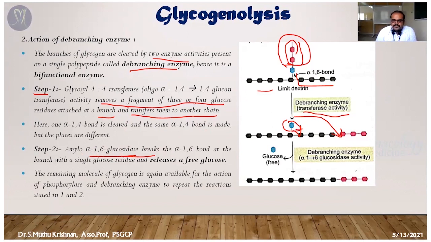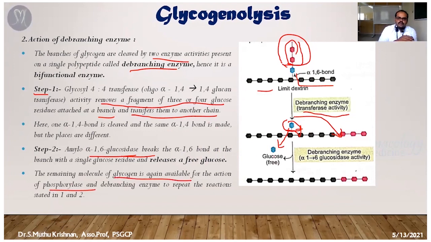That bond is cleaved by the same enzyme, producing a free glucose molecule. The remaining glycogen is again available for the action of phosphorylase.